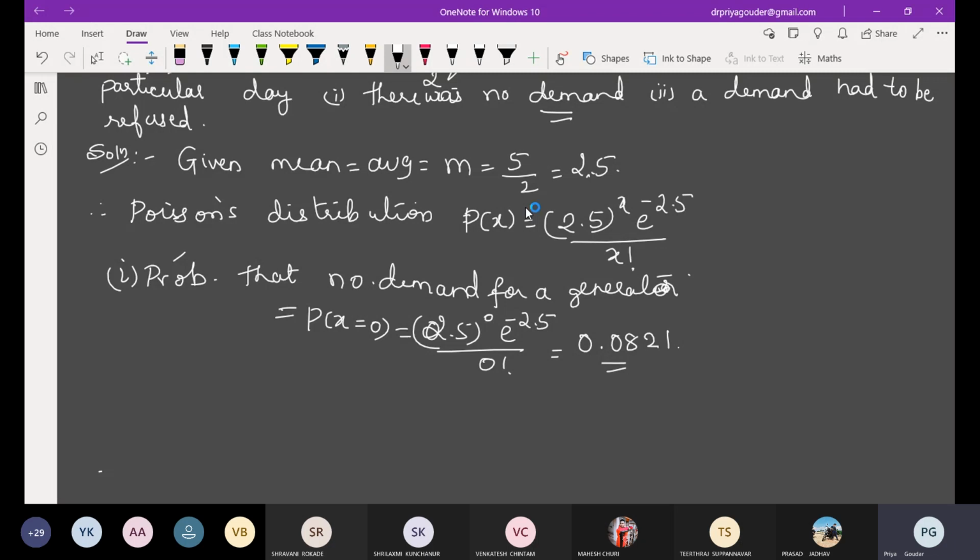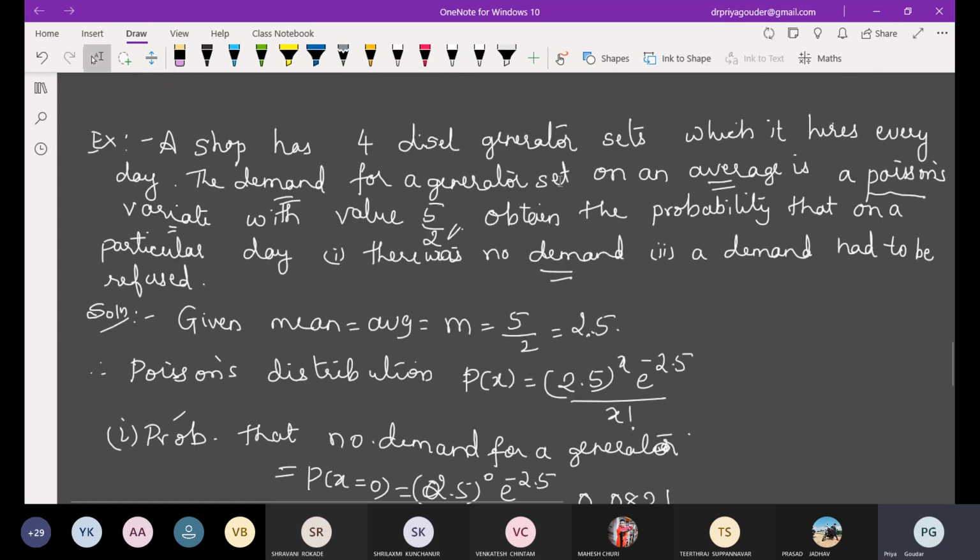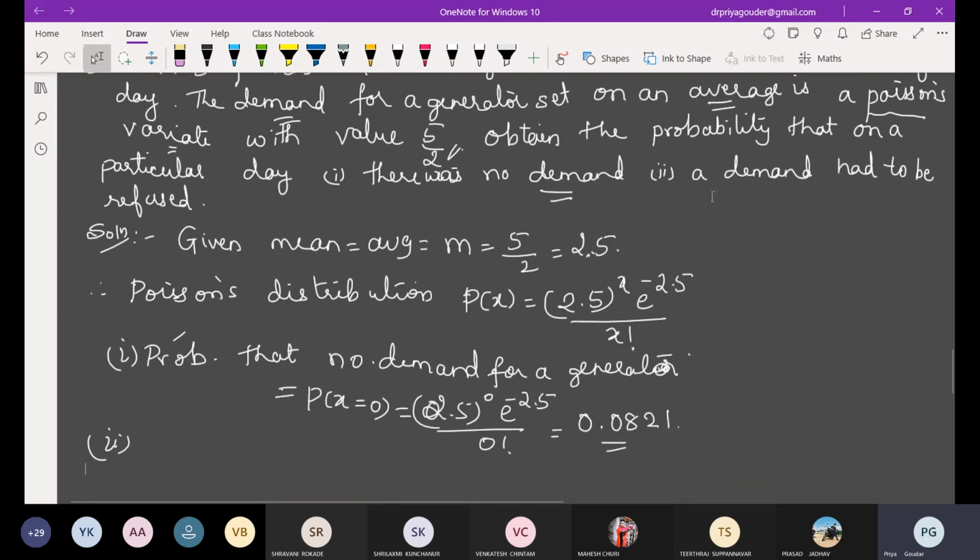I'm writing for 4 decimal places. Okay, no worries. Second one is very interesting. Can anybody guess what it should be? On a particular day, a demand had to be refused. When can a person refuse the demand? Possibilities are what?